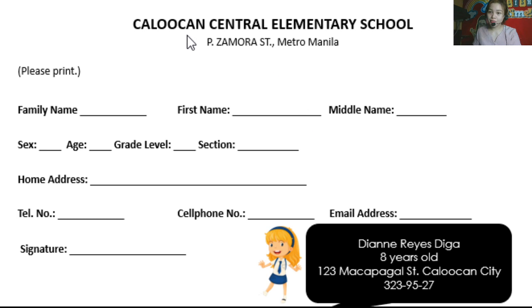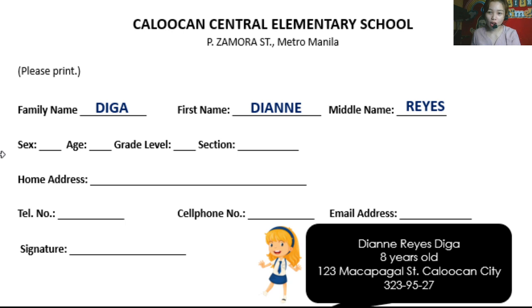So let's read first. Caloocan Central Elementary School, all right? Pizamora Street, Metro Manila, and then please print. It says here, please print. So what does it mean? We have already discussed it in the previous lesson. So we have your family name, first name, middle name. So, what is the first name of our new enrollee? That's right, it's Diane. What about family name? Correct, Diga. And then her middle name? Obviously, Reyes.